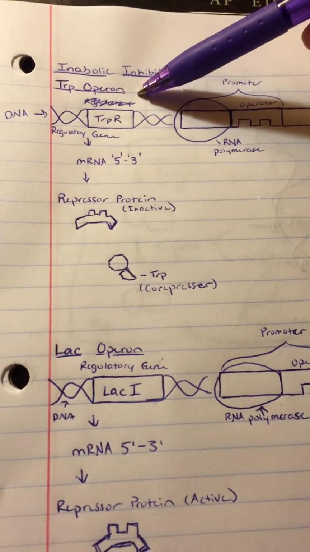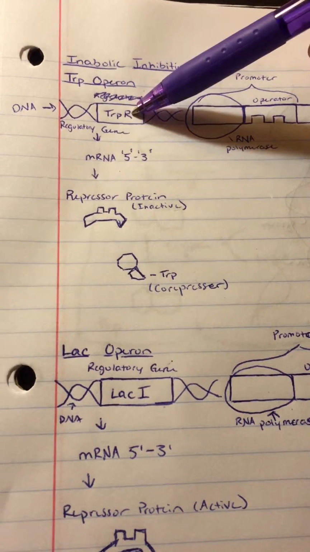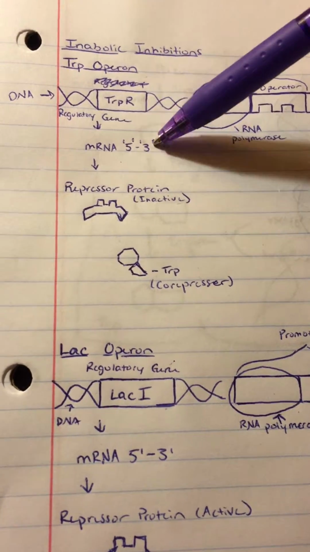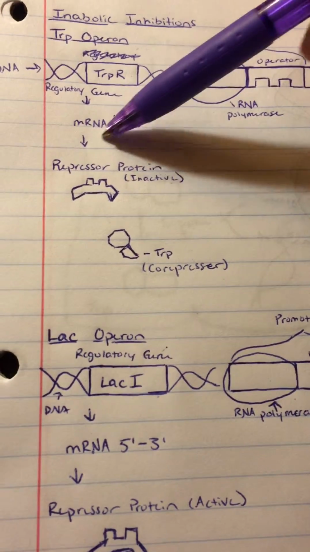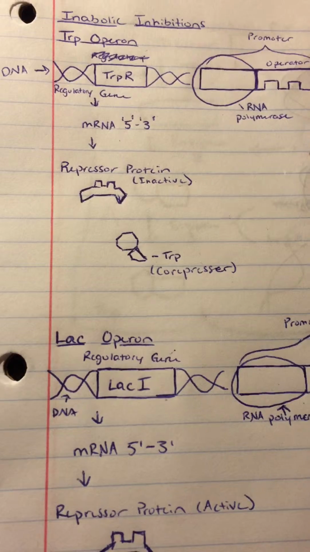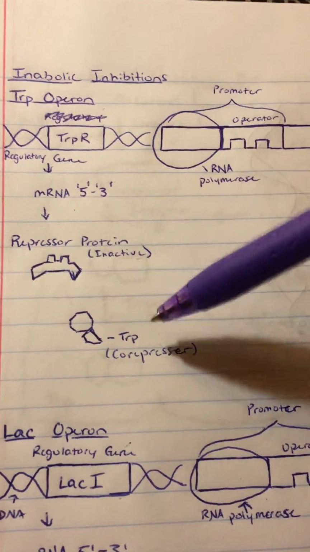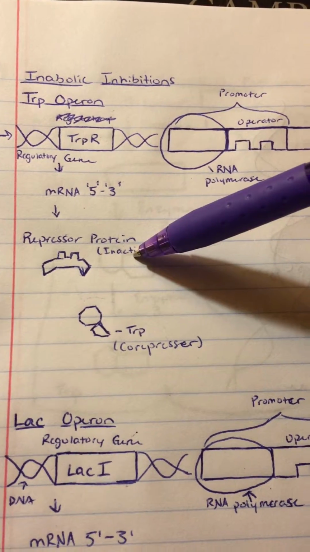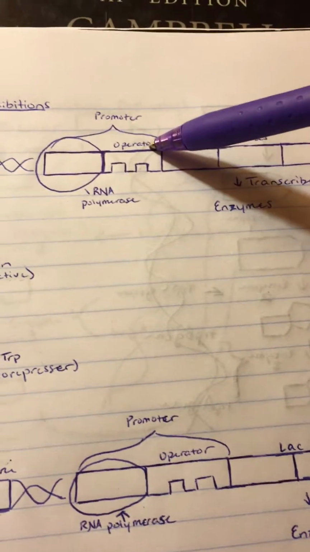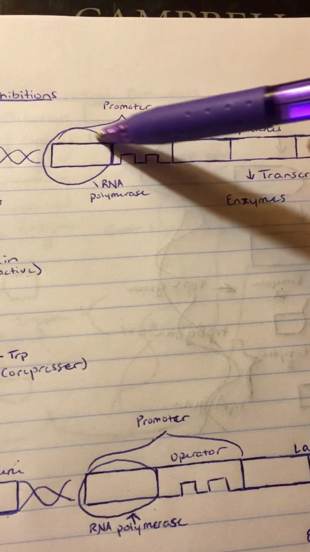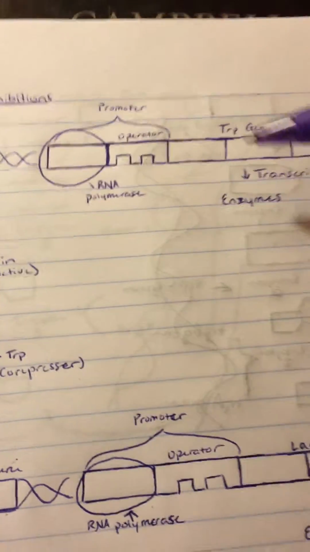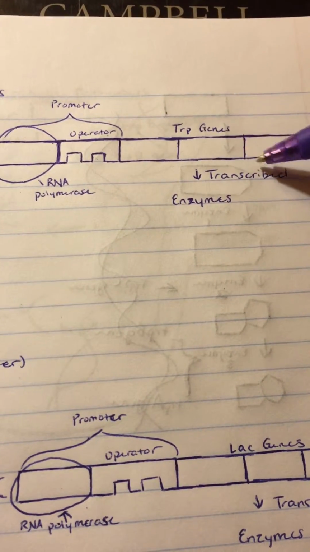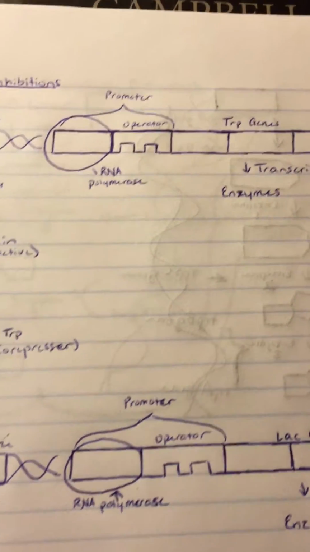In the tryptophan operon, there's trpR, which is the regulatory gene that makes an mRNA from a 5' to 3' strand. It then creates a repressor protein that is inactive. If there is no tryptophan present, the repressor protein is inactive, therefore it cannot bind to the operator. RNA polymerase can bind onto the binding site on the promoter, mRNA can be produced, and tryptophan genes can be transcribed into enzymes.